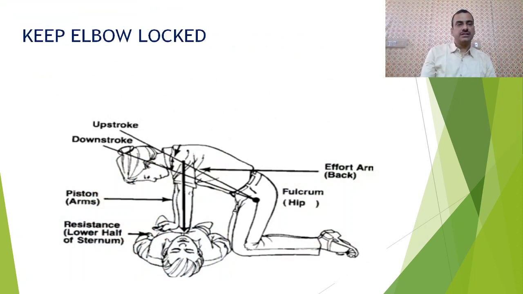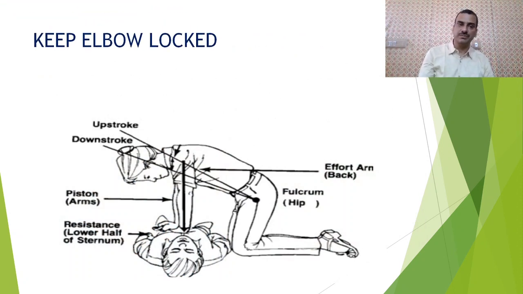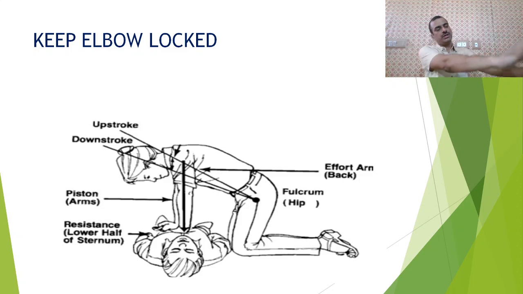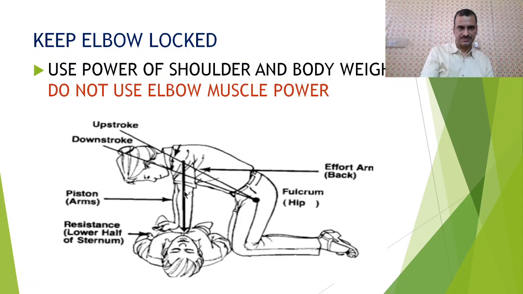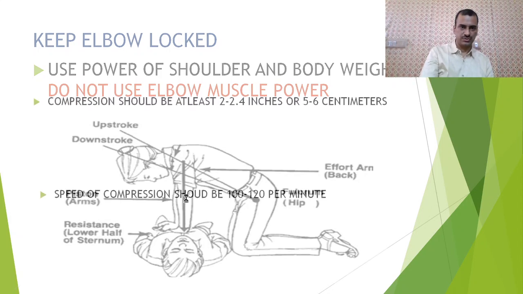Now we start CPR and we should keep in our mind that the elbows should be locked like this. We should not do CPR like this. We should do it like this. The force should come from the shoulders. This is the upstroke, then it is going, this is the downstroke, and the elbow should be straight. Means we should use the power of our body weight and shoulders, not the elbows.